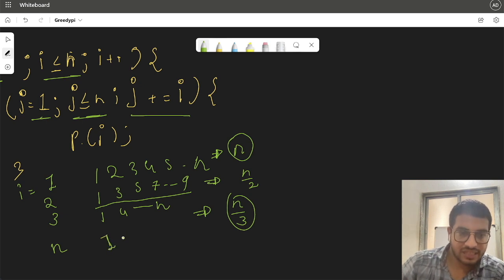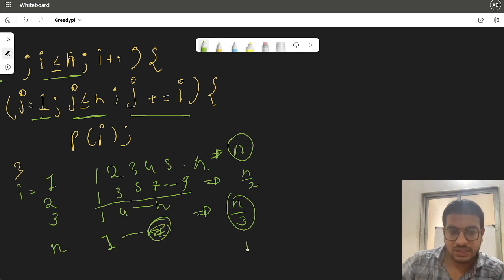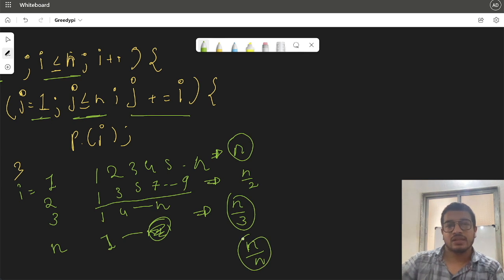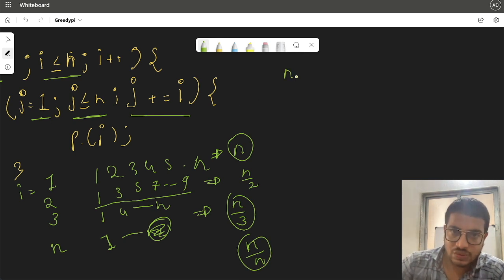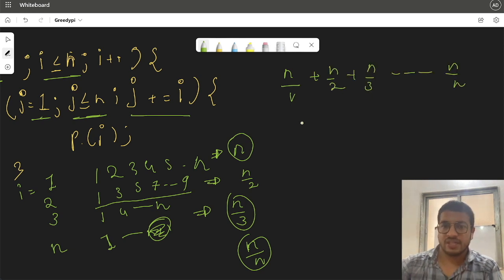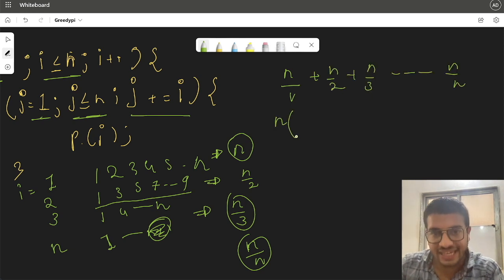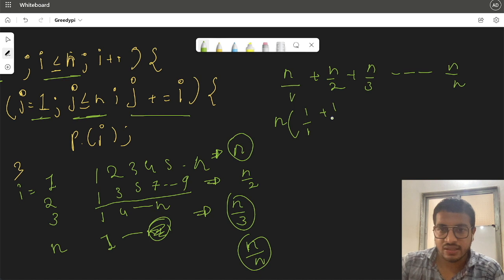After that, if we try to add n again, it would be outside n. So it would be n by n. If we try to sum all of this, it would be n times, taking n common, 1 plus 1 by 2 plus 1 by 3 up to 1 by n.